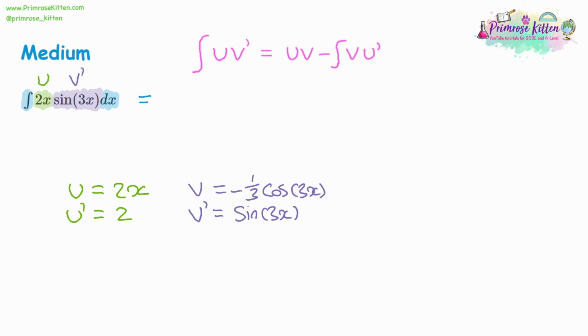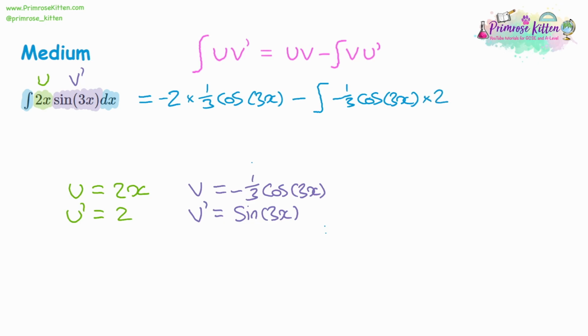So let's substitute. U times v is going to give us 2x times a third of cos 3x. And that was negative as well, so we've got to put a negative symbol in there. Then we're taking away the integral of v times u dash. So that's a negative third cos 3x multiplied by u dash, which is 2.